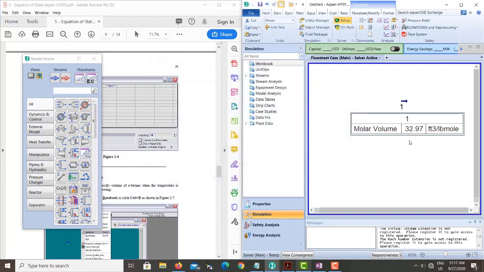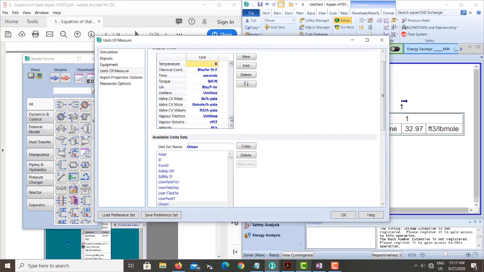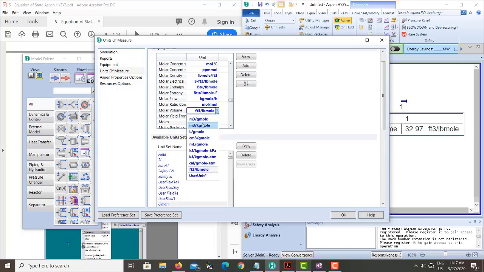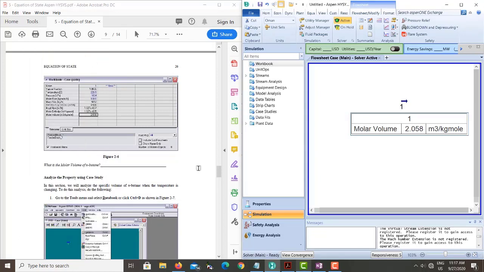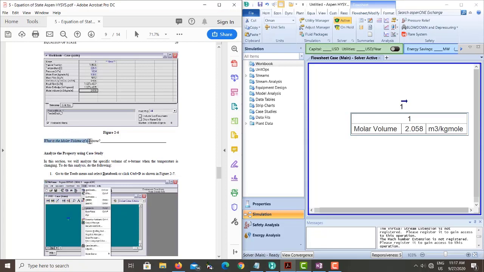You can see here molar volume in terms of feet cube per pound mole is shown. You can change the units of the molar volume by going again to the unit set and finding where molar volume is. Molar volume is shown up here. You can change this one into meter cube per kg mole and then click OK. You can see the units of the molar volume have changed. Now this is fine. So the answer to the question, what is the molar volume of butane, is 2.058 meter cube per kg mole, which is shown up here.